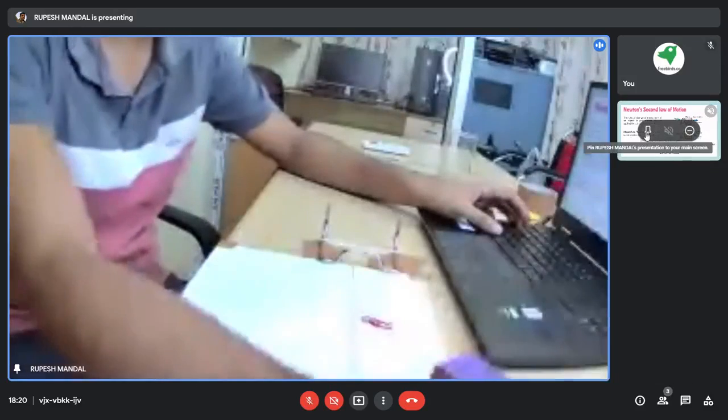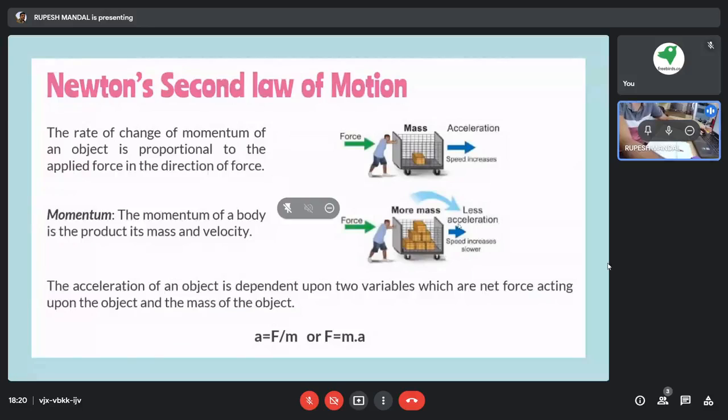The formula was force is equal to mass into acceleration. In the first case, when the box was empty, the mass is less and acceleration was more.